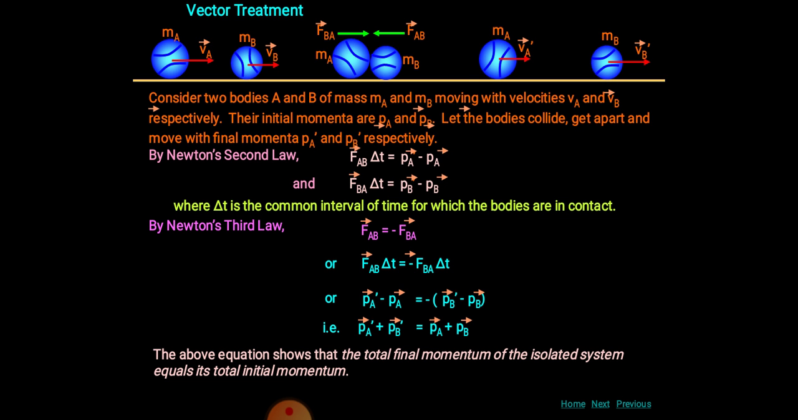So with the help of this we can say that the total momentum of an isolated system remains conserved, remains constant. So this is the vector treatment of the law of conservation of momentum, and in that we have used Newton's second law and Newton's third law, and with the help of this we have proved that the total final momentum of an isolated system is equal to the total initial momentum of an isolated system, and the total momentum of an isolated system remains conserved.